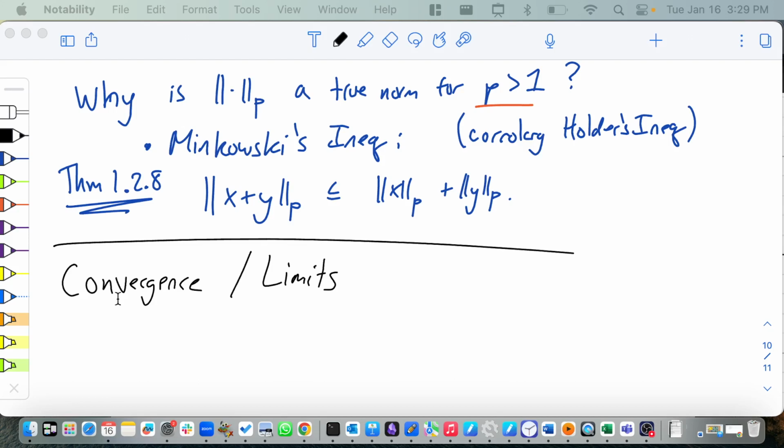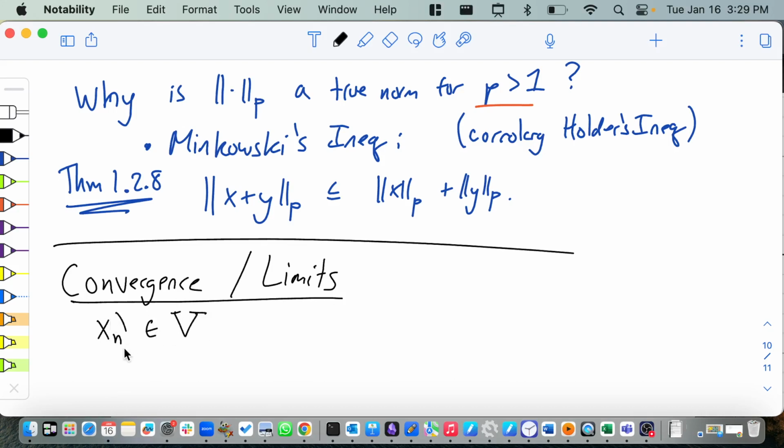Okay. So what does it mean? If xn is a sequence of vectors in some normed vector space V, let's say n going from 1 to infinity, and we have some final vector x, which is in V. You can imagine a sequence of functions or a sequence of sequences.